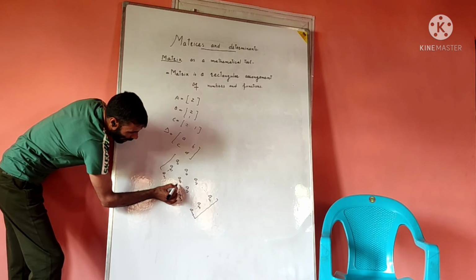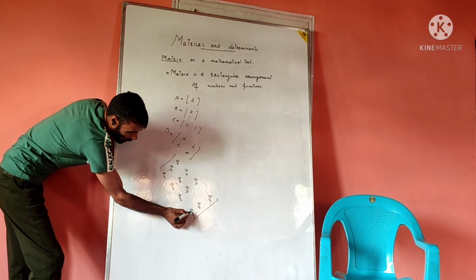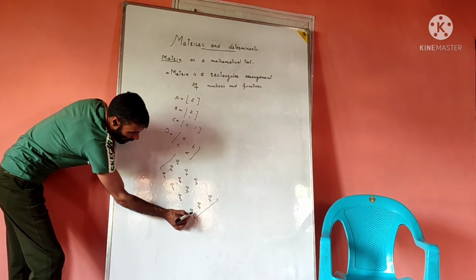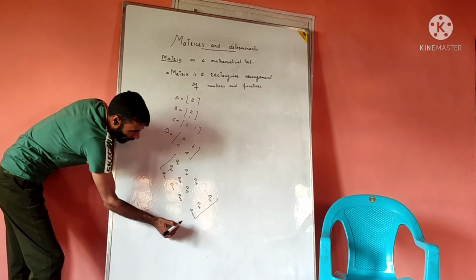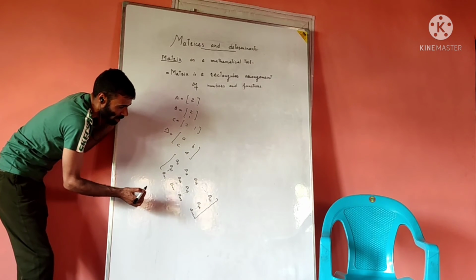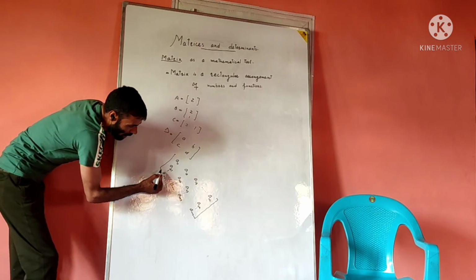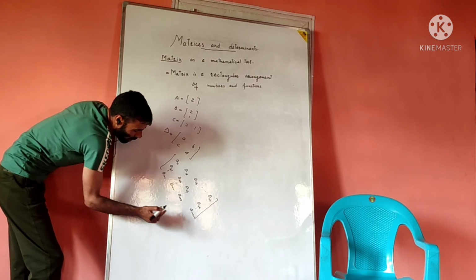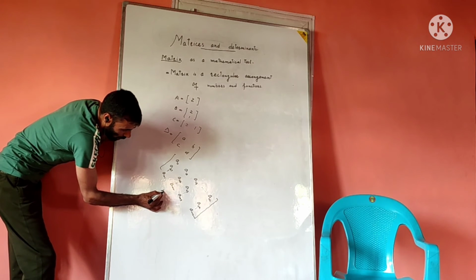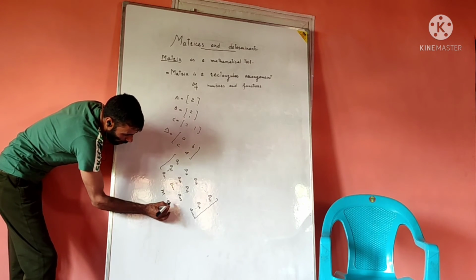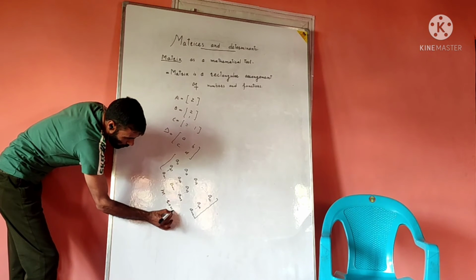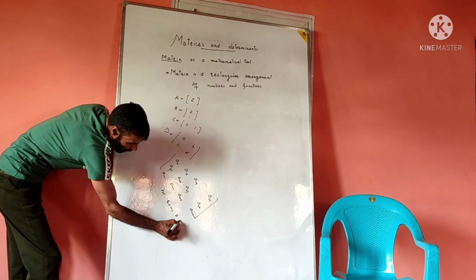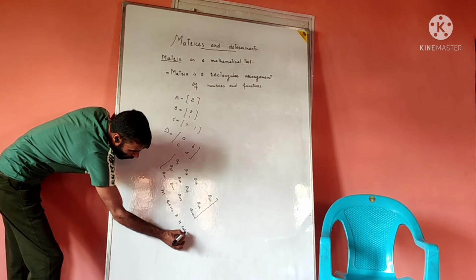So Amn is the element which is present in the mth row and nth column. This matrix is now composed of m rows and n columns. The number of rows and columns we call the order of the matrix.